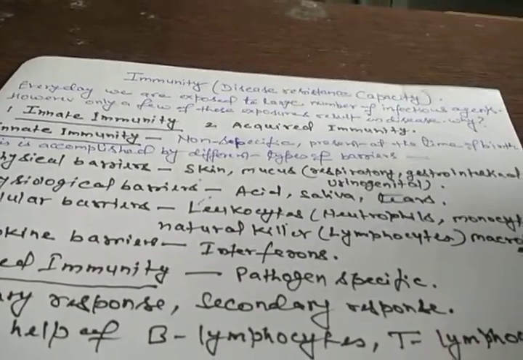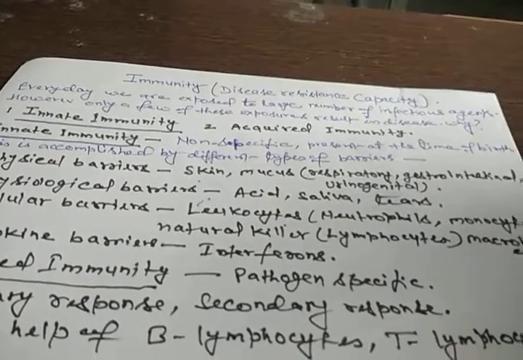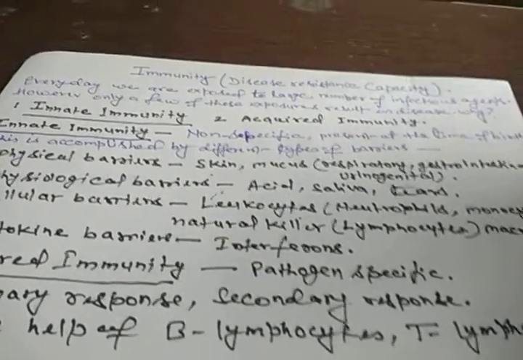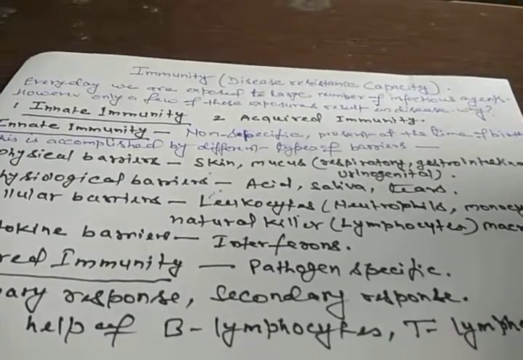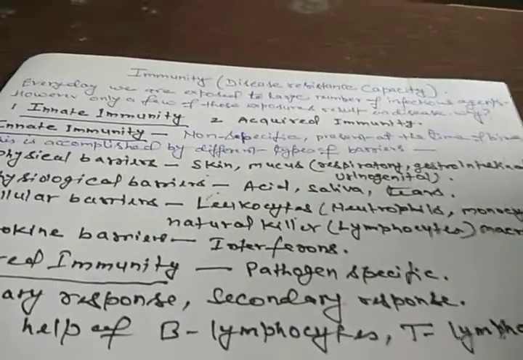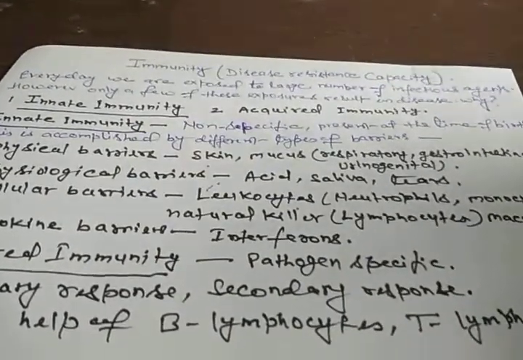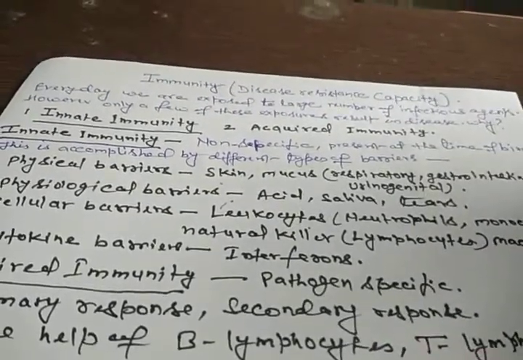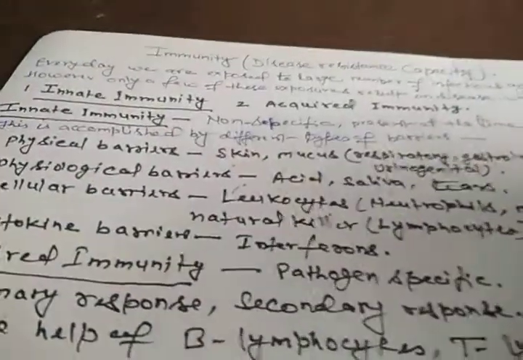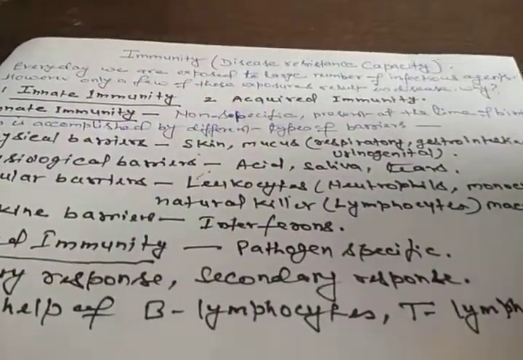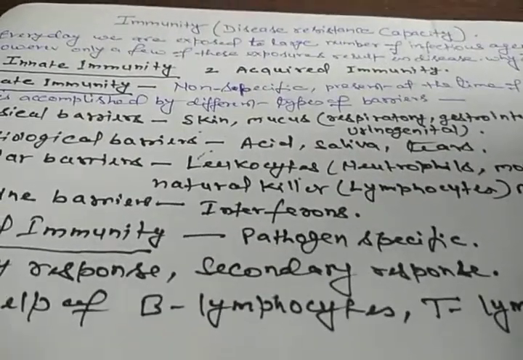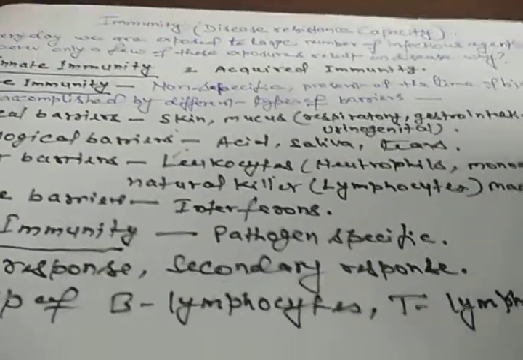For immunity in our body, the immune system is found, and that immune system is responsible for providing the immunity or disease resistance capacity. Now, there are two types of immunity: innate immunity and acquired immunity. The question is, what is innate immunity? Innate immunity is the non-specific type of immunity, and it is present at the time of birth.